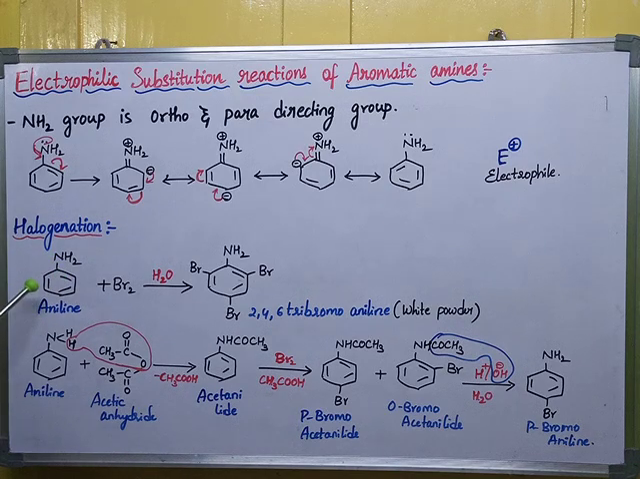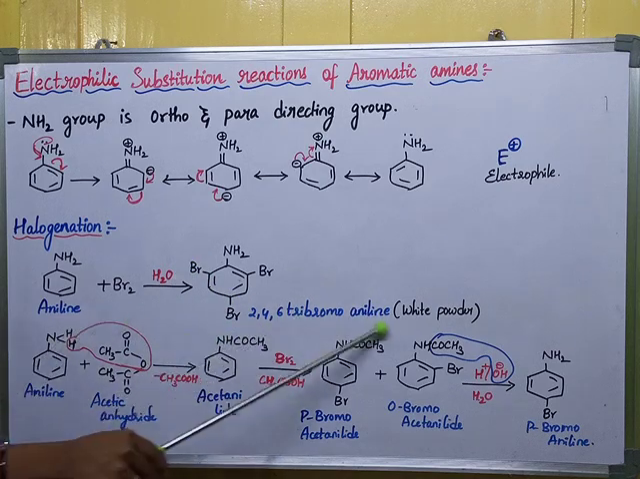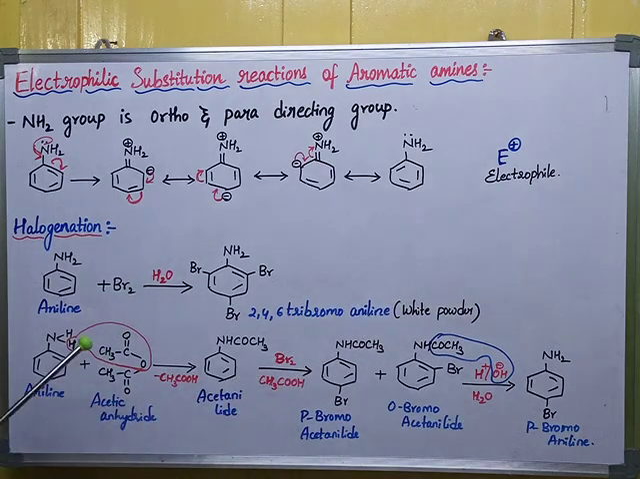So I am taking aniline now. To the aniline I am adding bromine, because NH2 is more reactive in nature and it activates all the ortho-para positions. What will happen? All the ortho-para positions in the ring are substituted by bromine. So I am adding bromine water. When I add bromine water, all these ortho-para positions are substituted, forming 2,4,6-tribromoaniline, which is a white colored powder.